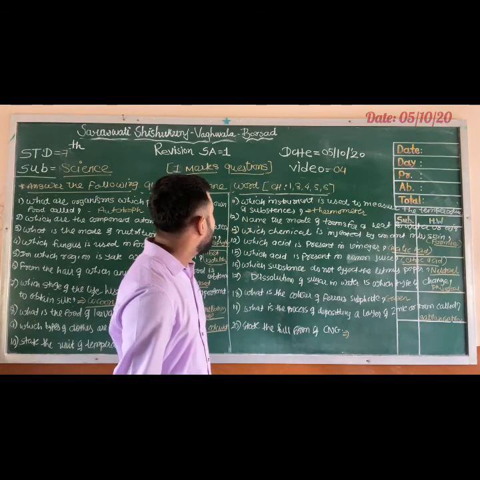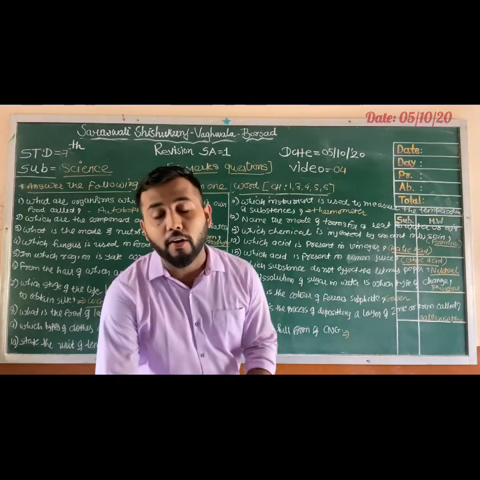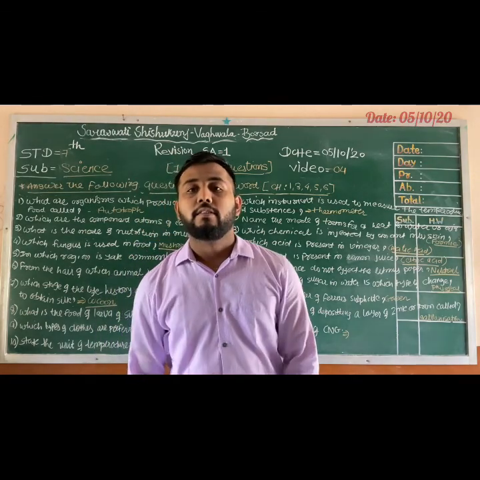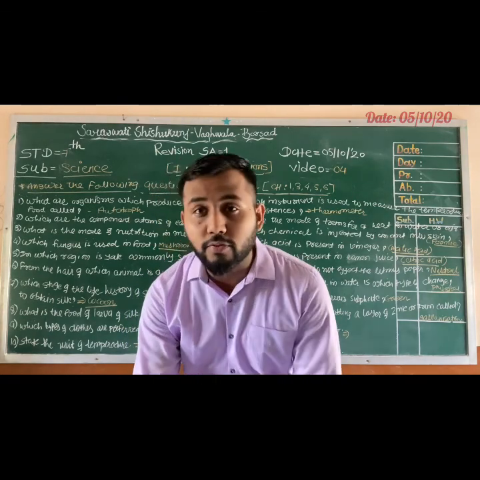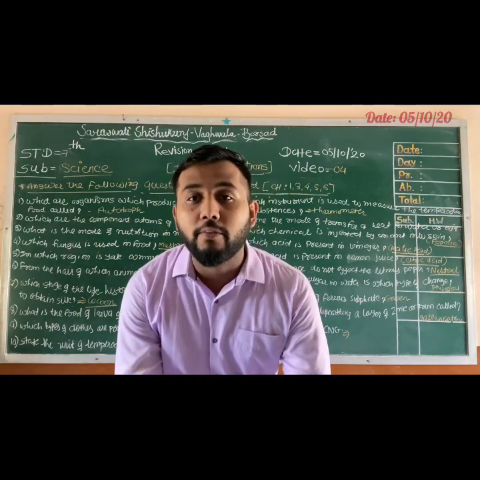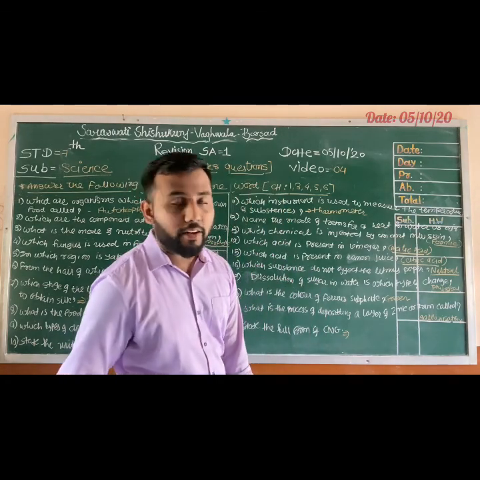Then next, name the mode of transfer of heat in water or air. In water and air, the heat is transferred through the mode of convection, right? The name of that mode is convection.